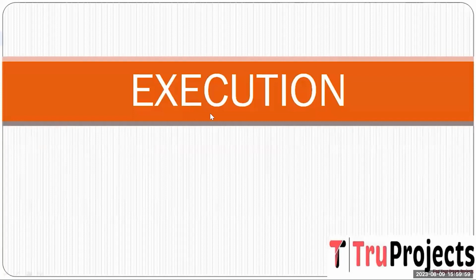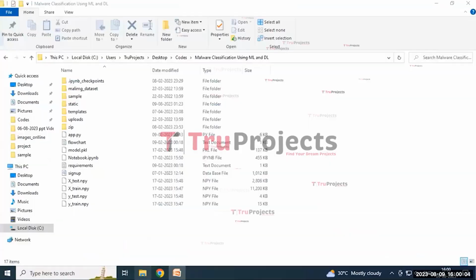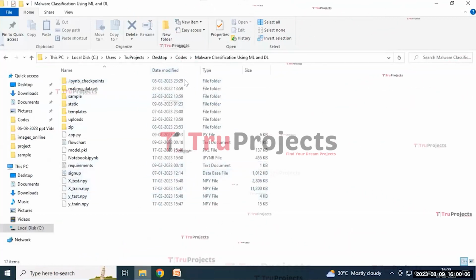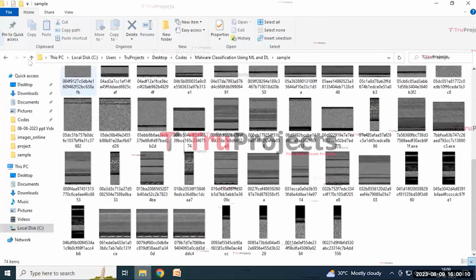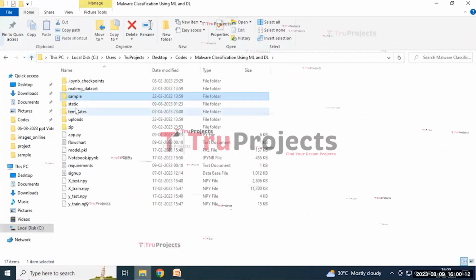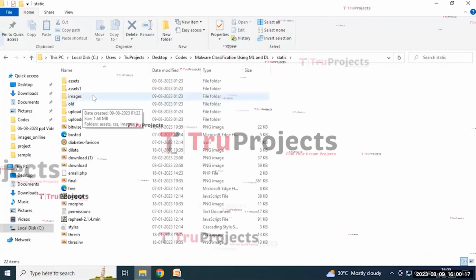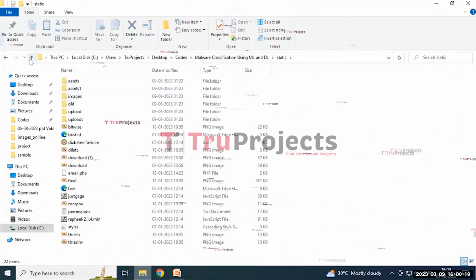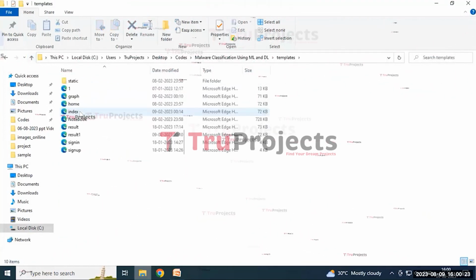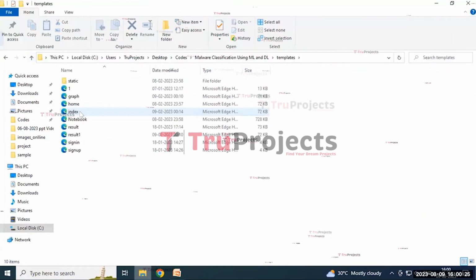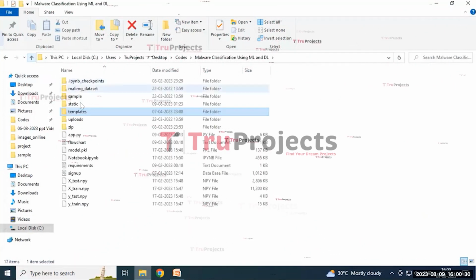And the execution of the project. To execute the project, first we need to open the code folder. And this is the code folder containing various files within it: the sample folder containing the images, and the static folder containing files like CSS, JavaScript, images, and assets. And the template folder containing HTML documents. It typically includes home, index, notebook, result, sign in, and sign up pages.